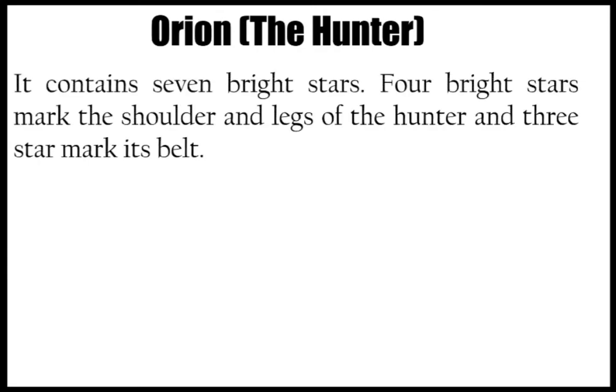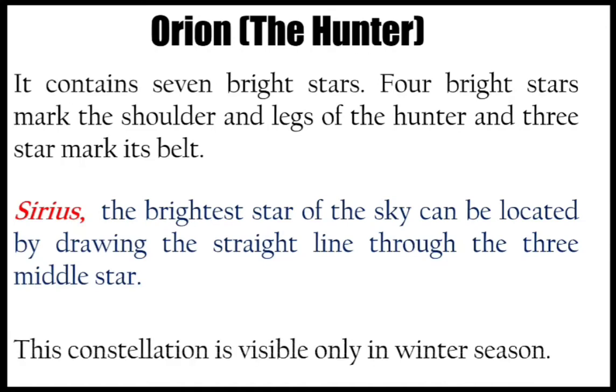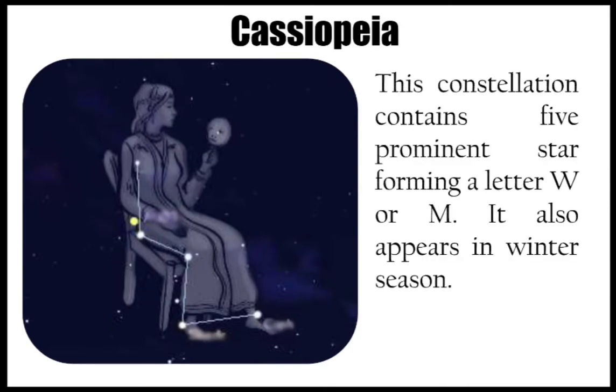Now if I talk again about Orion, it contains 7 stars that I have told you, and I have told you about Sirius, and this constellation is visible only in the winter season. So remember. Now I talk about the next constellation, Cassiopeia. Cassiopeia is a group of stars in which 5 prominent stars are present. As you can count, 1, 2, 3, 4, 5. These 5 prominent stars form the letter W, or you can also see it as the letter M. It also appears in the winter season.